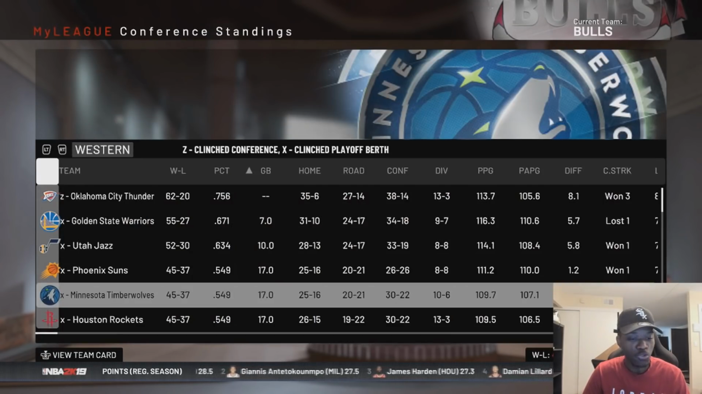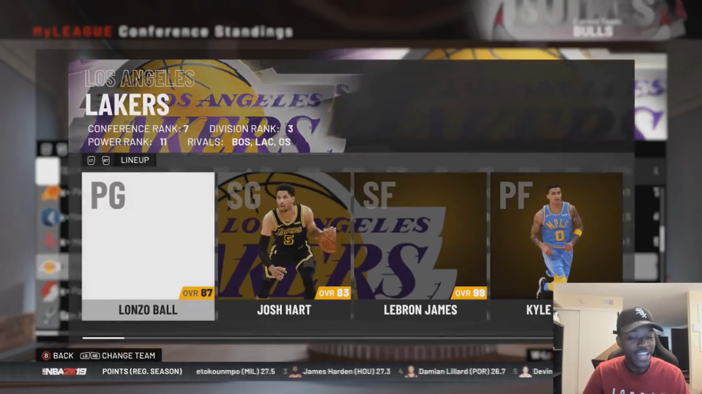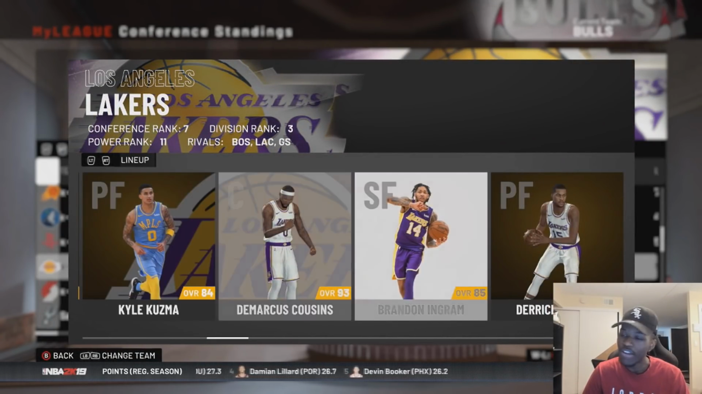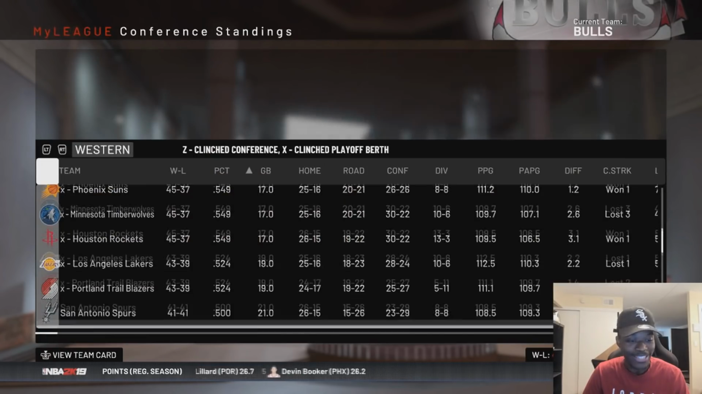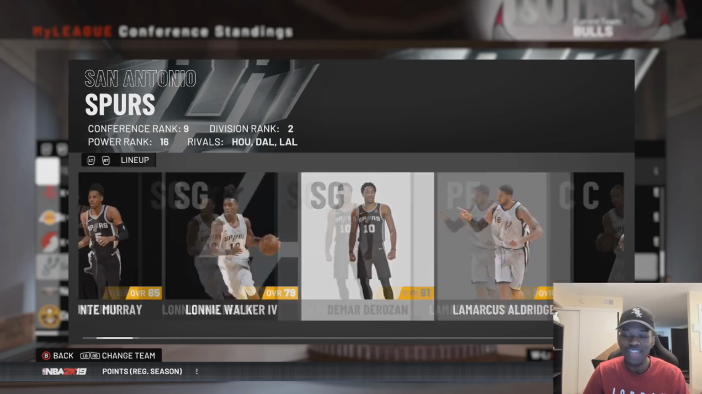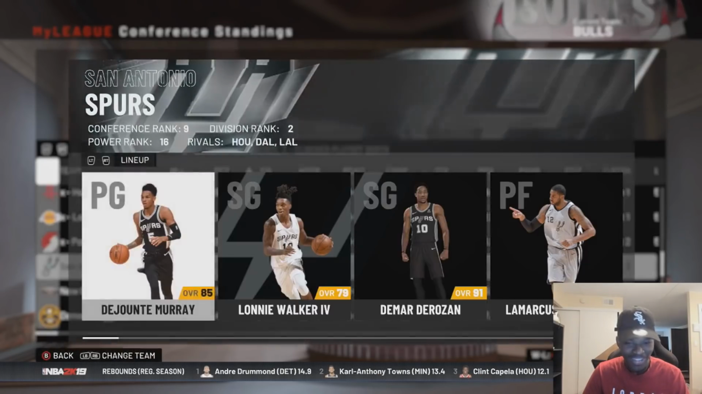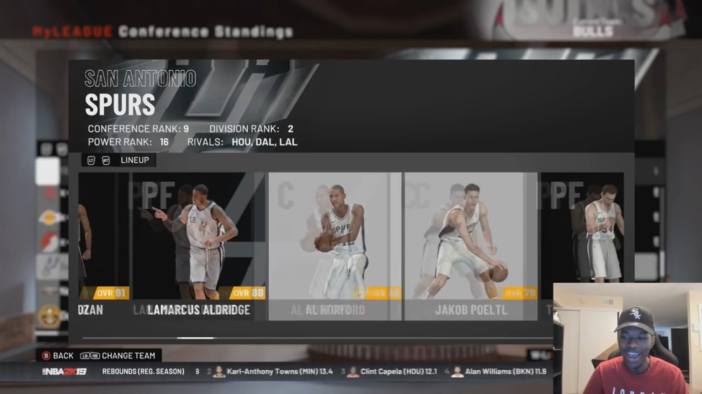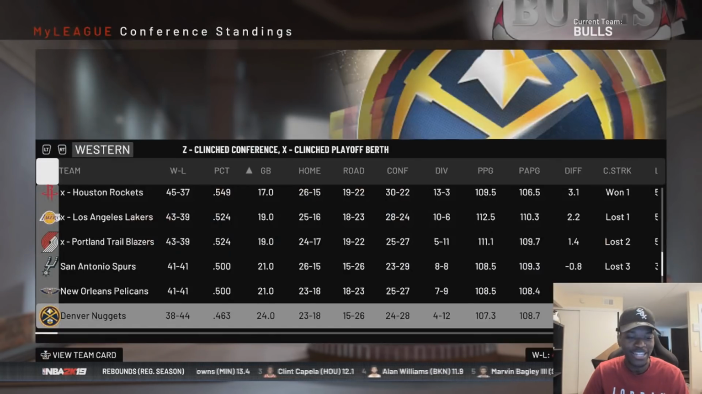The Suns didn't make any big moves. The Timberwolves didn't either. The Lakers barely making the playoffs, but they did make it with Boogie. They got Brandon Ingram coming off the bench. All right. And the Spurs miss it by 2 games. Their roster's not bad. They just missed it. Actually, their roster's pretty good: DeJounte Murray, DeMar DeRozan, LaMarcus Aldridge, and Al Horford. That team should have made the playoffs, but they didn't.